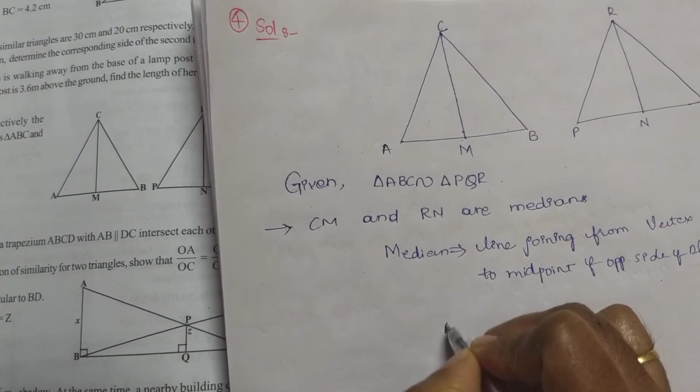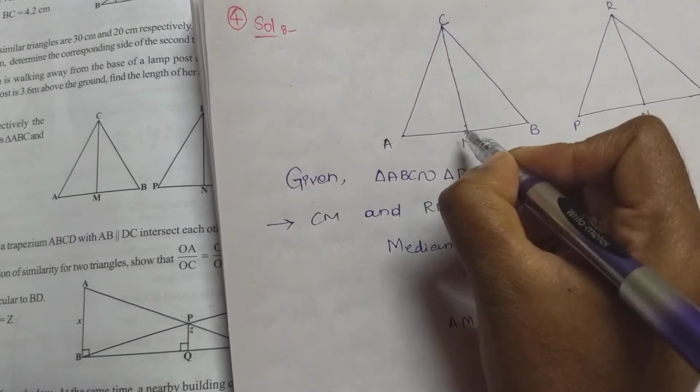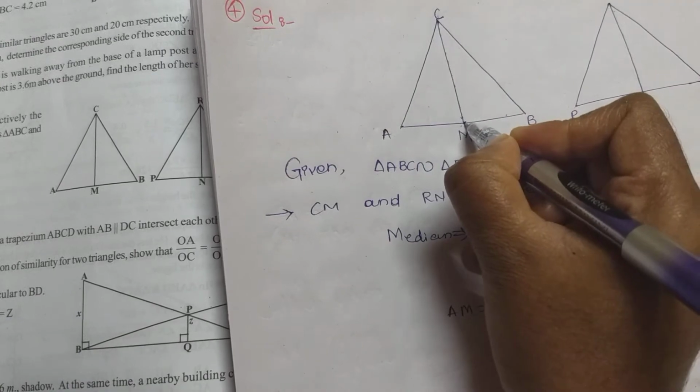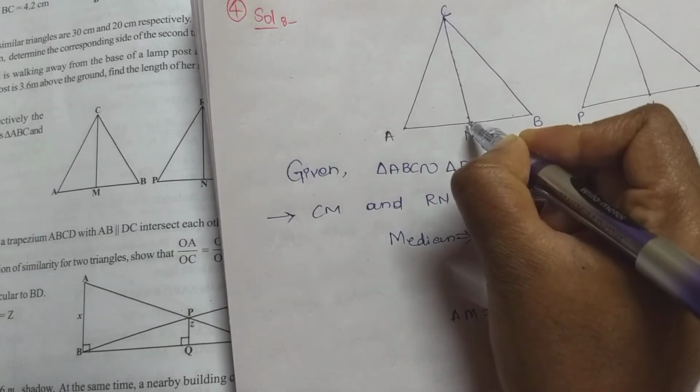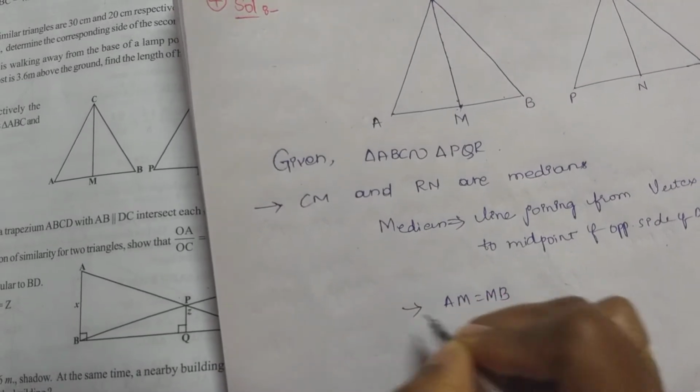So AM equals MB because it is a midpoint. CM means M is the midpoint of A and B since CM is a median. Clear? So we can write that AM equals MB.